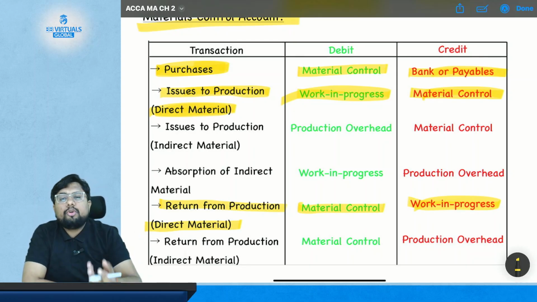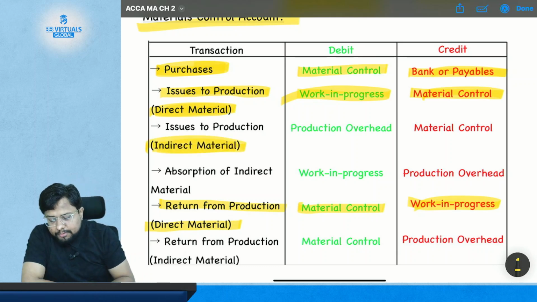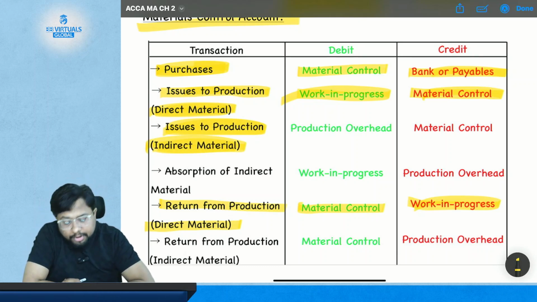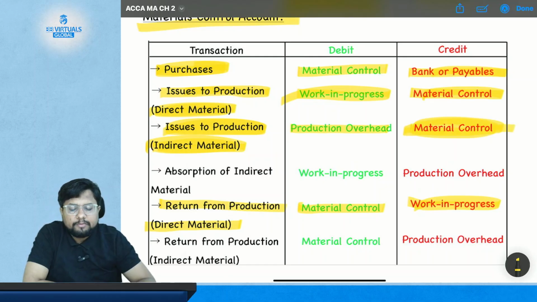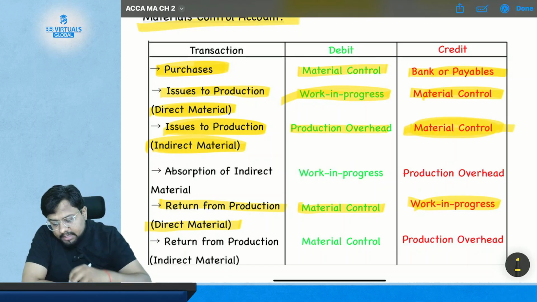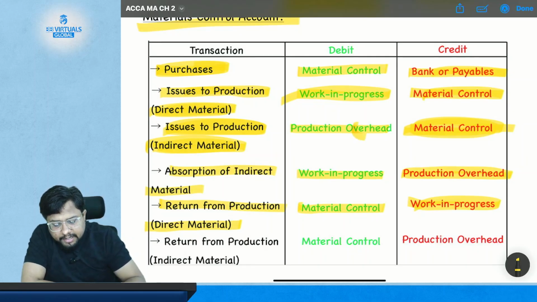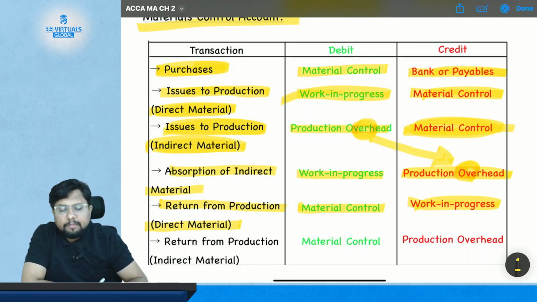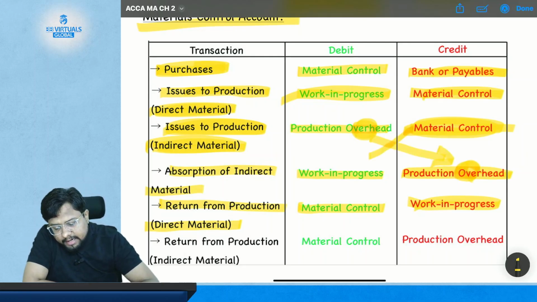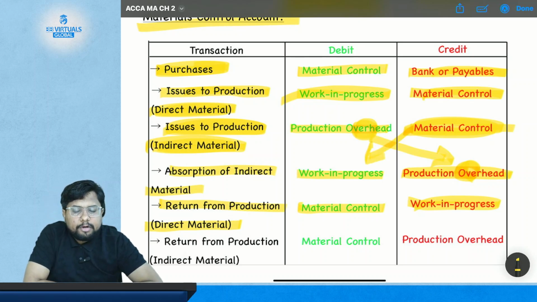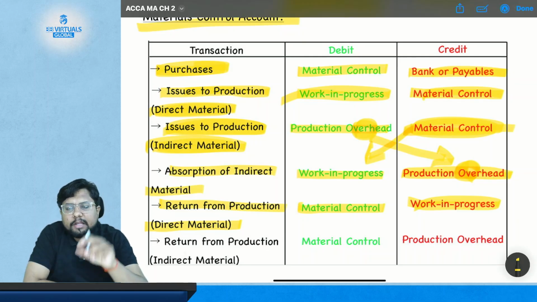Then, if you have issued your material as indirect material to the production, your production overhead account will first get debited and your material control account will get credited. After this, your indirect material will get offset in the work in progress, so your work in progress account will get debited and the production overhead account will get credited. That means the production overhead first gets debited and then credited, so it nullifies, and the net entry will be work in progress account debited to material control account. But there is a different treatment for direct material compared to indirect material.